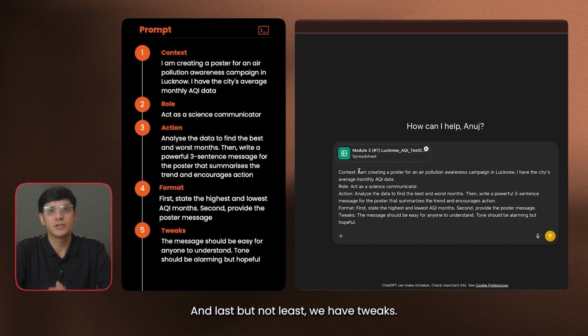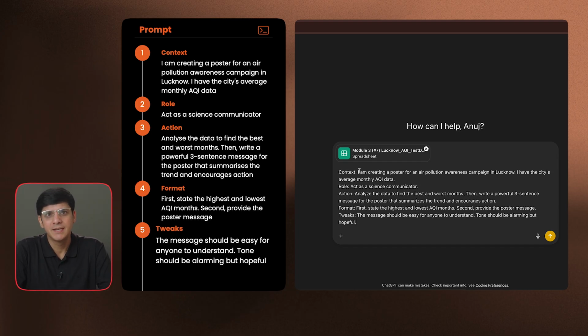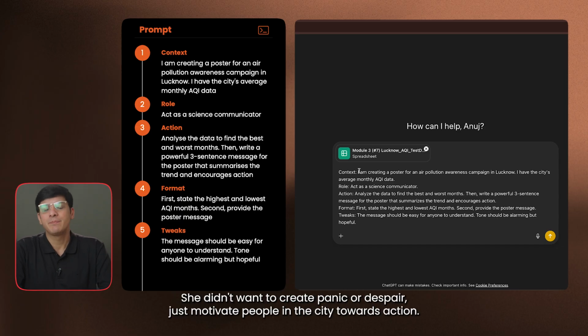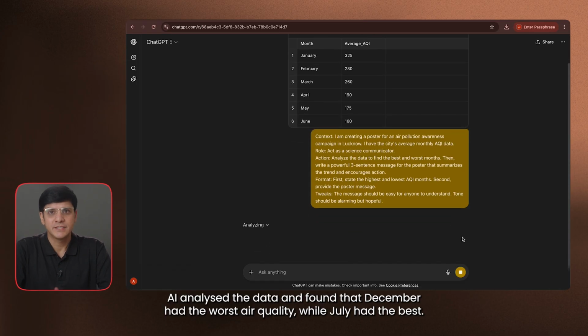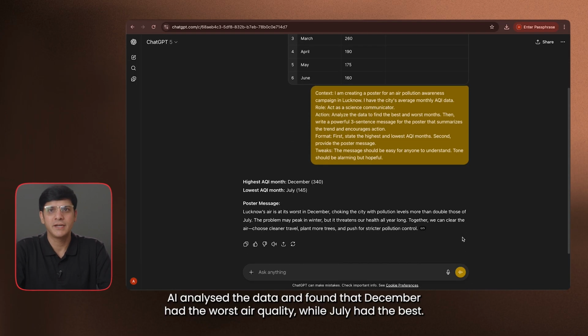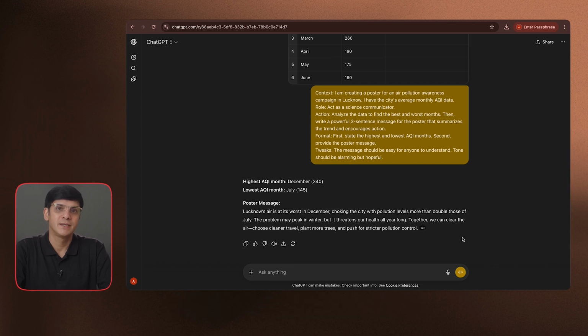And last but not the least, we have tweaks. Arnaz wanted the message to be eye-catching, easy to understand, with an alarming but hopeful tone. She didn't want to create panic or despair, just motivate people in the city towards action. The AI analyzed the data and found that December had the worst air quality while July had the best.